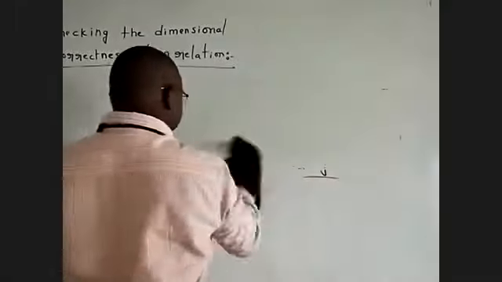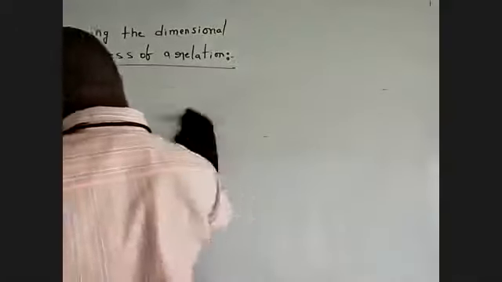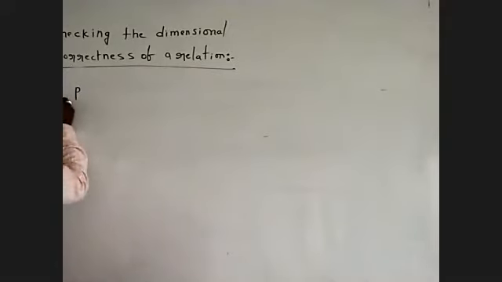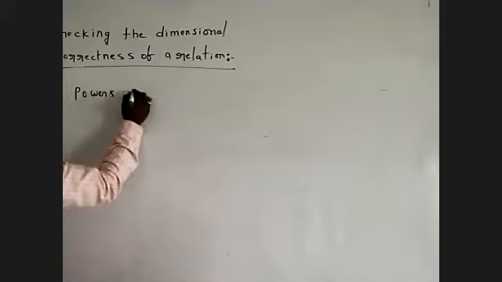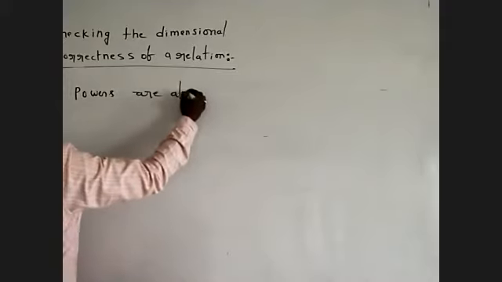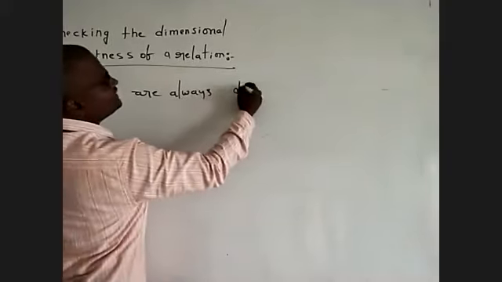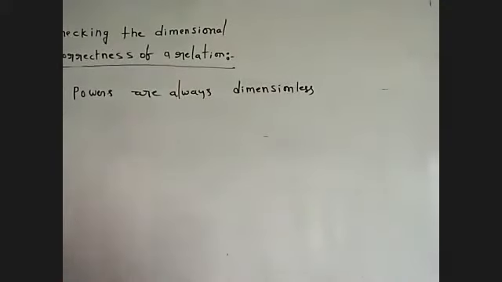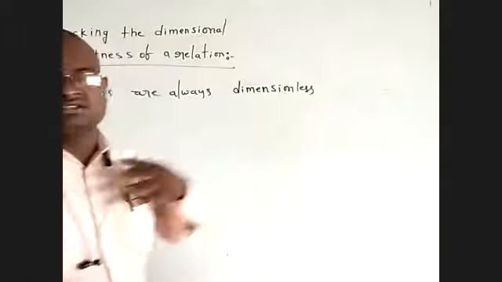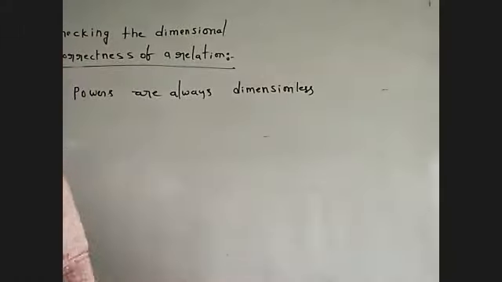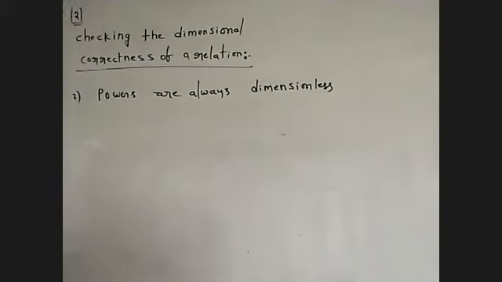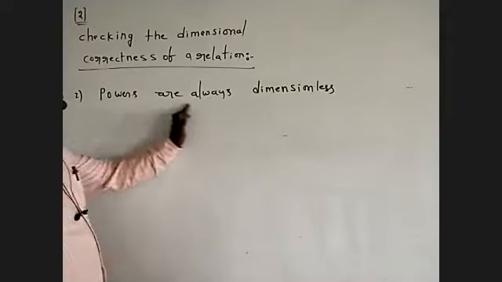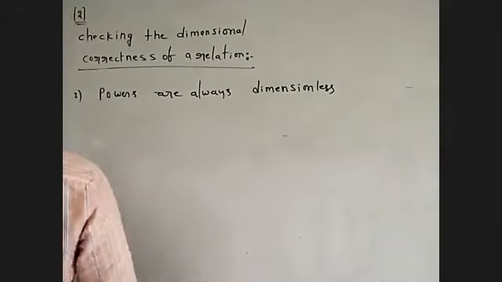Second point, this is very, very important. Powers are always dimensionless.